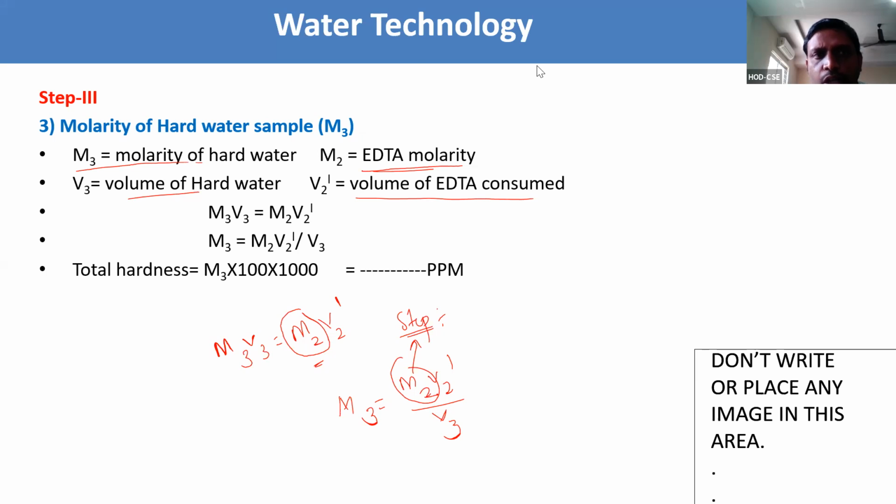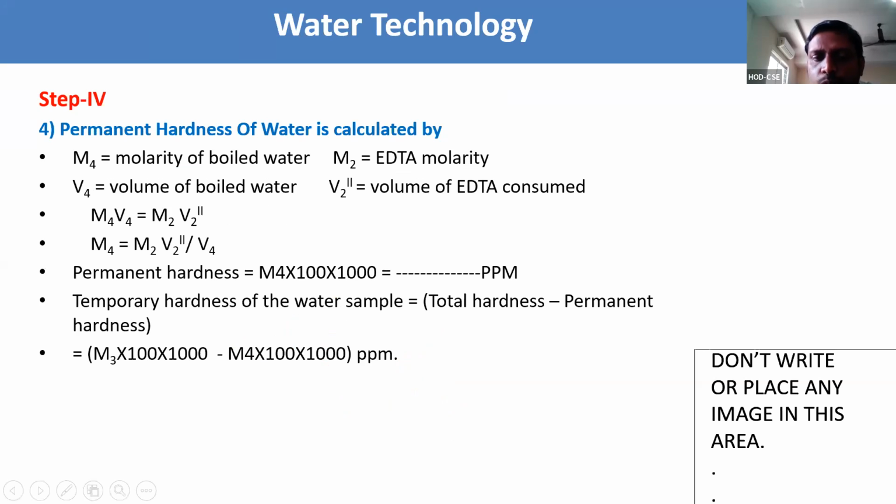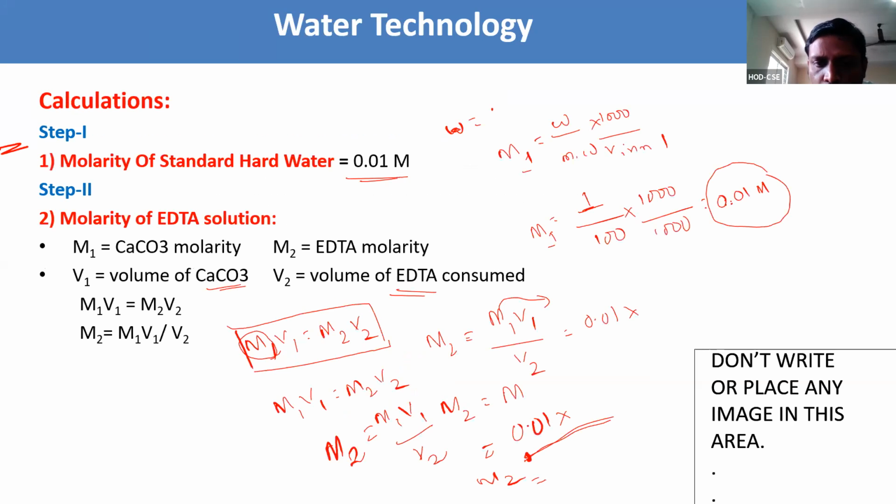Okay, fine. We are discussing the calculation part now. In step 1 we got the molarity M1 equal to 0.01. In step 2 we are going to find M2. Using M1V1 equals M2V2, we need to find M2.